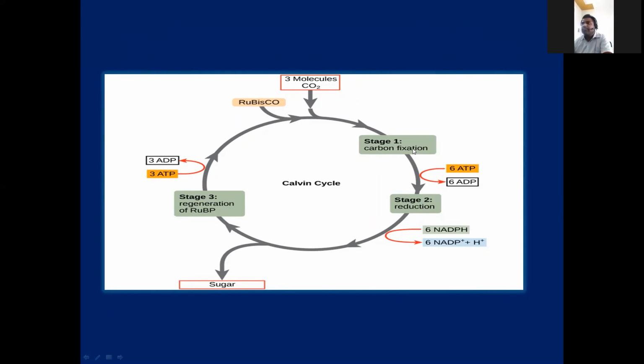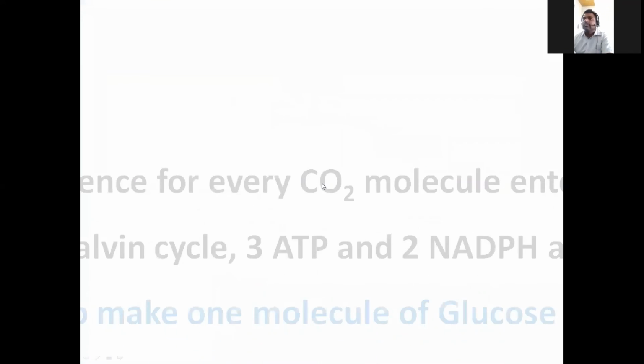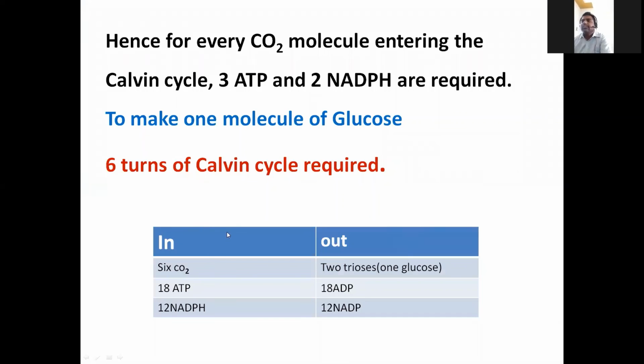And after carbon fixation, phosphoglyceric acid will convert into glycerate 3-phosphate by a reduction process utilizing ATP and NADPH. In that, a fraction goes to the cytosol to prepare sugar and the leftover goes to regeneration of RuBP, again to continue this cycle. And there is a calculation: 18 ATPs and 12 NADPH are needed to prepare one glucose molecule, to run 6 turns of the Calvin cycle.